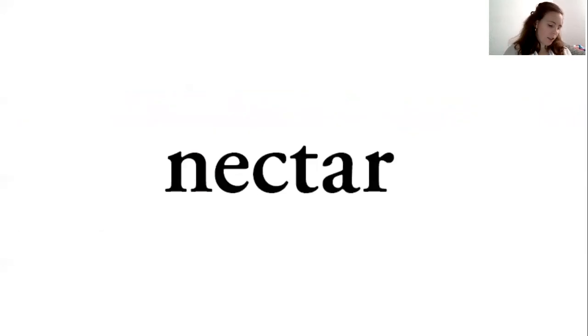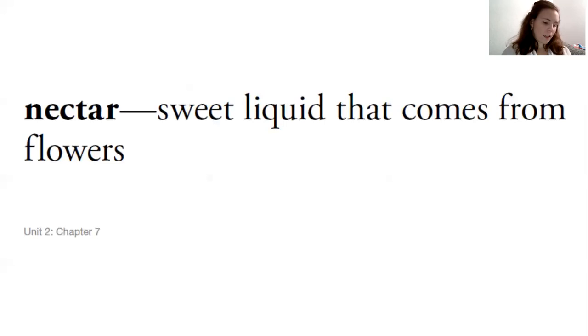Our next word is nectar. N is a consonant, E is a vowel, C and T are consonants, A is a vowel, and it's next to an R, so the R controls the A sound. Nectar has two vowel sounds, two syllables. And nectar is a sweet liquid that comes from flowers. Sometimes people put nectar inside a hummingbird feeder so that they can watch hummingbirds come up to their porch without having to have flowers to feed them. So nectar is sweet liquid that comes from flowers.